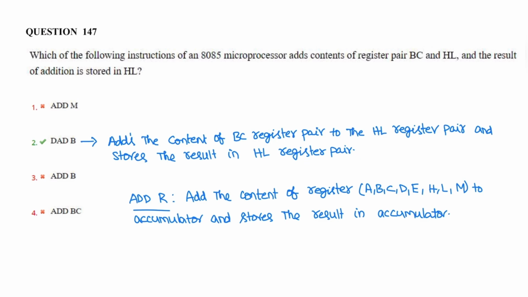ADD M, ADD B: these two instructions add the content of register to accumulator and store the result in the accumulator. Whereas DAD B is an instruction that adds the content of the BC register pair to the HL register pair and stores the result in the HL register pair. So the correct option is DAD B.